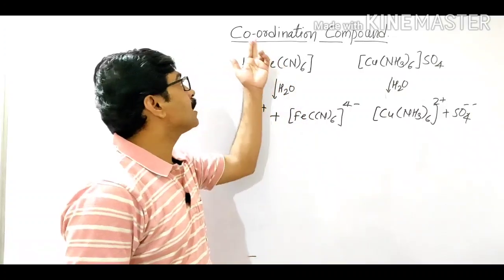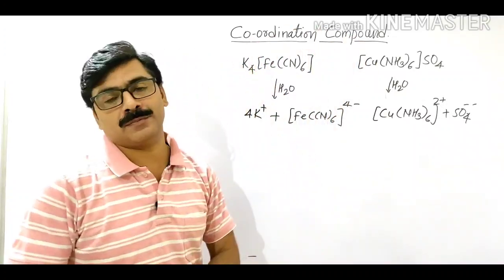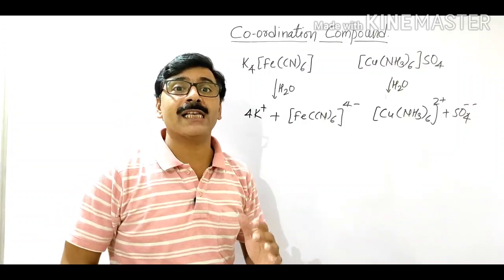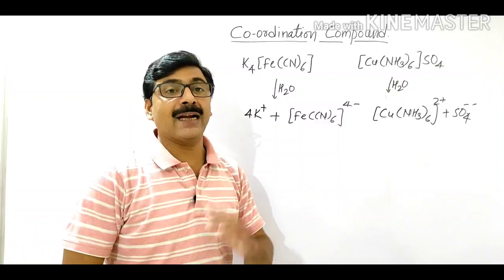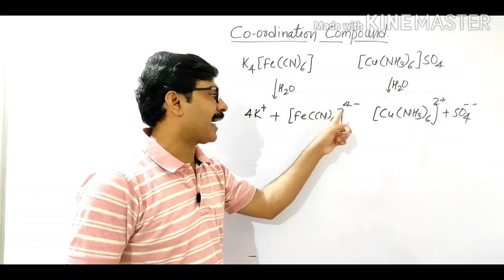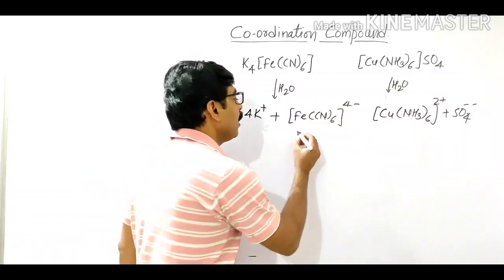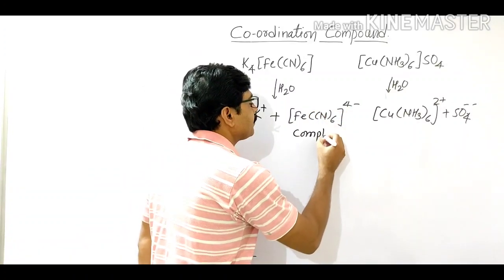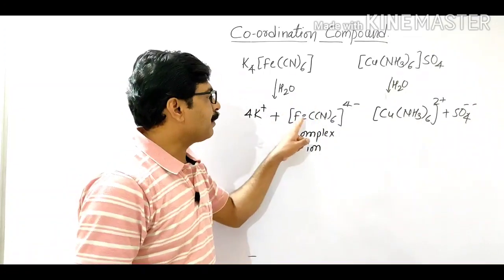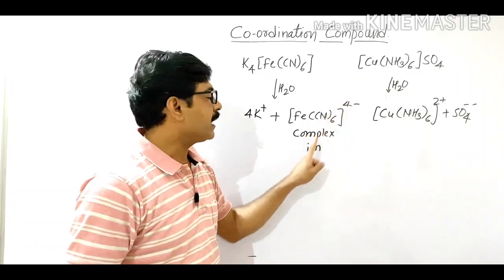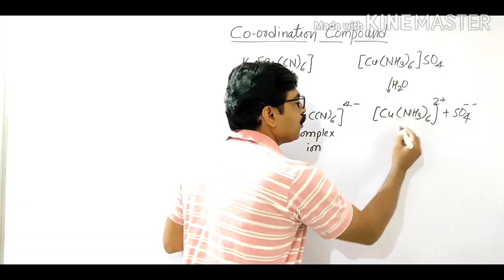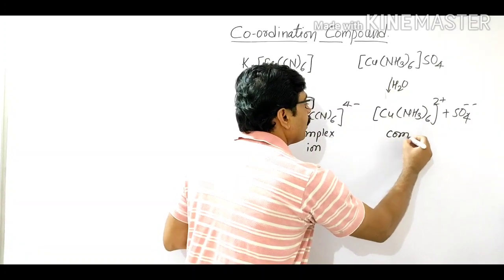Such a compound is called a coordination compound, and it is also called a complex. The ions present in the square bracket are called complex ions. Here [Fe(CN)6]4- is a complex ion, and [Cu(NH3)6]2+ is also a complex ion.